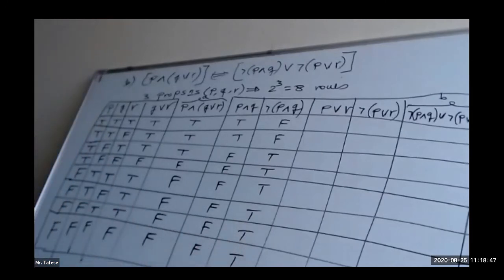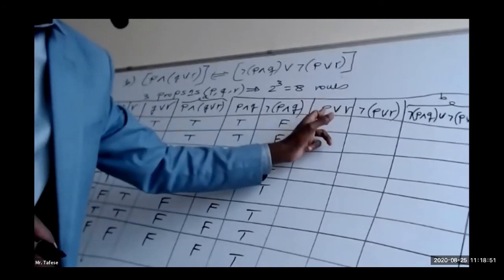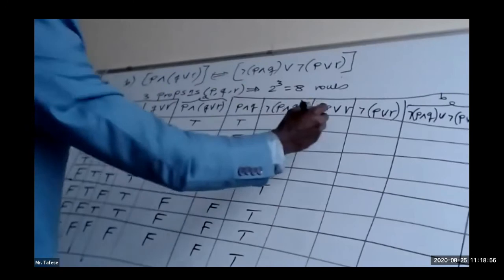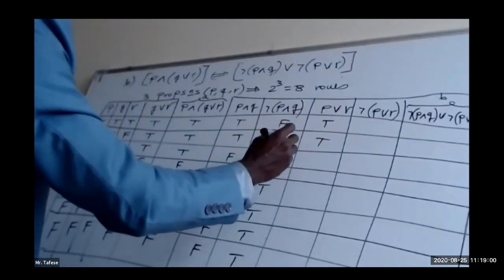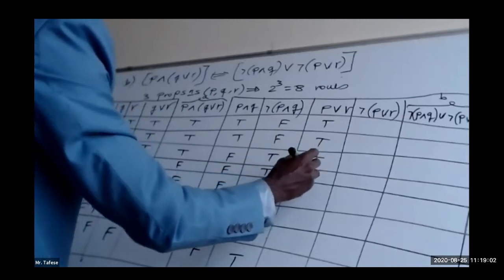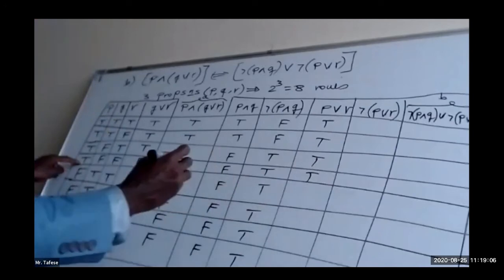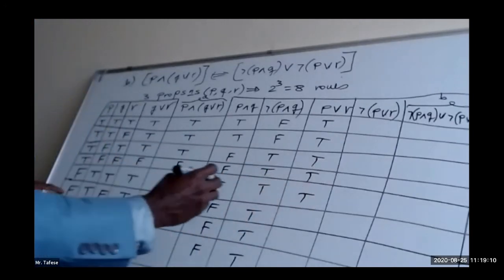Okay? What about the disjunction of P or R? If there is one true, it will be true. So this one is true, true. The next one is again true, P or R, again true, true, false.